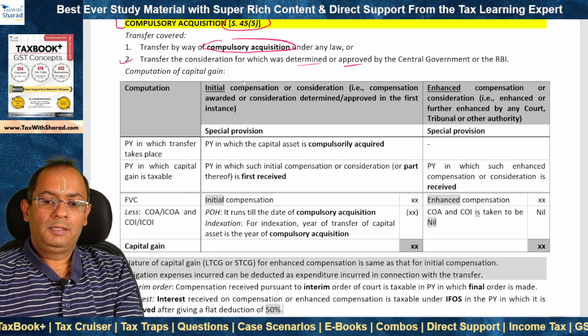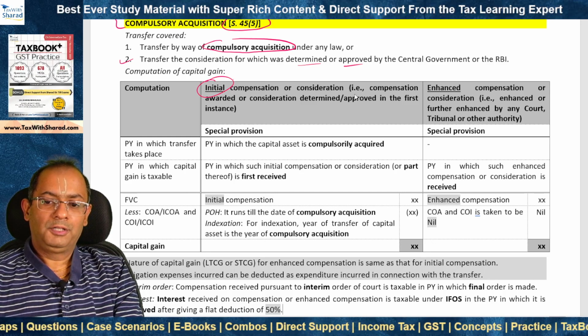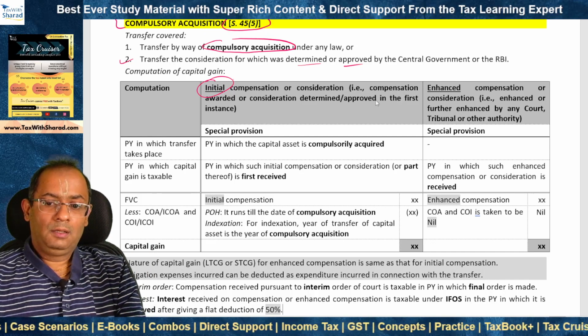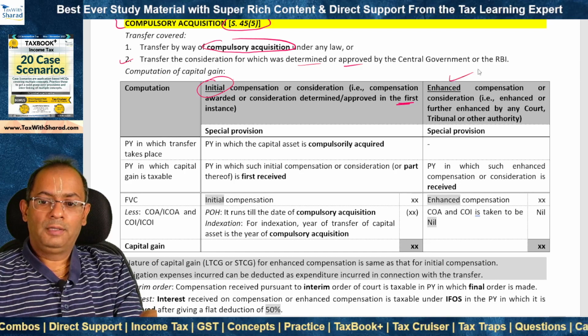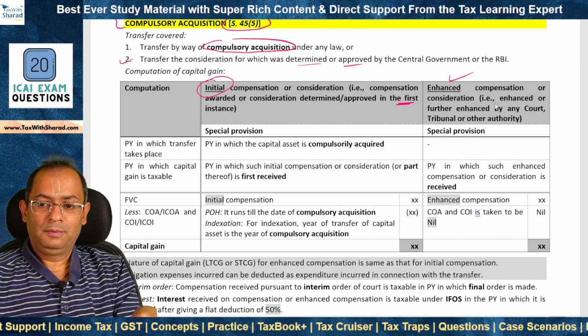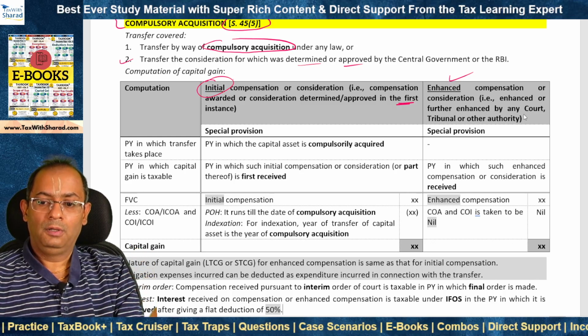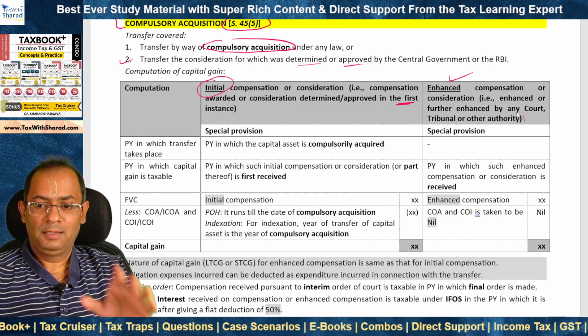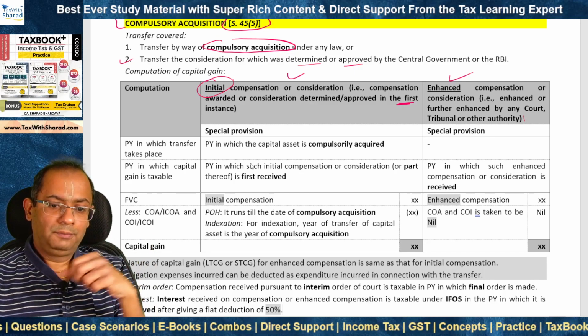Now there are two components. First is the initial compensation or consideration. This is what is determined or approved in the first instance. And the other component is the enhanced compensation or consideration. The compensation or consideration may be further enhanced by any court, tribunal or other authority, and that is called enhanced compensation. So first we look at the taxability of initial compensation.